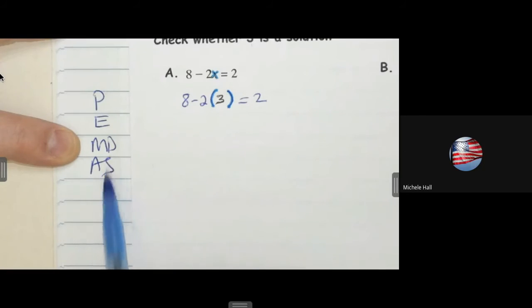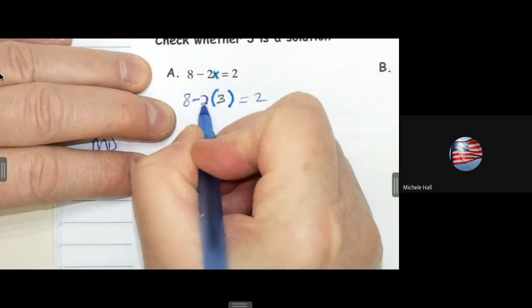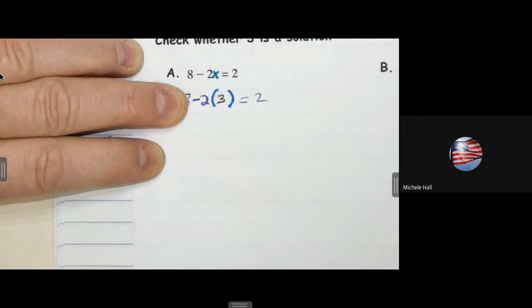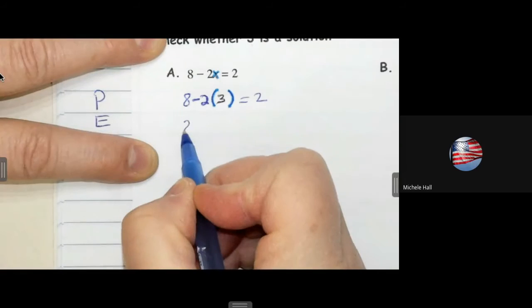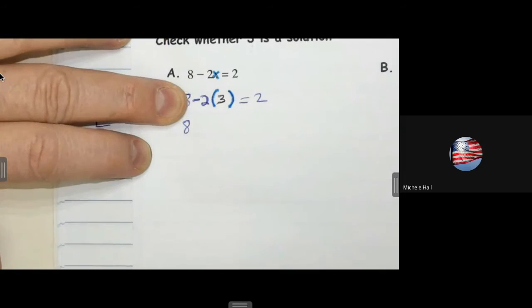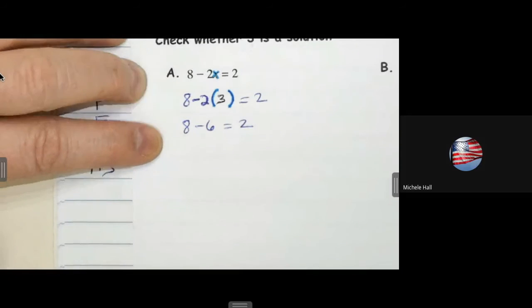Almost. Exactly. No. You said 2 times 3. You're half right. What did he miss? Isn't it negative 2 times 3? Right? You got to keep your signs in front of your terms. So I'm going to bring the 8 down. Brought the 8 down. And now it says negative 2 times 3. Negative 6, right? Okay, keep simplifying.